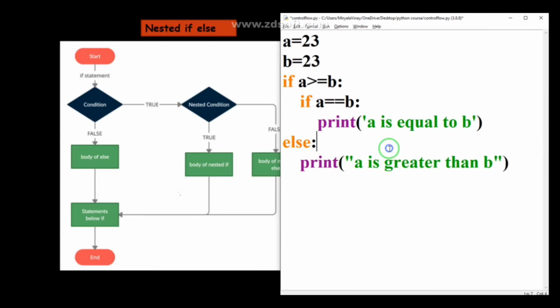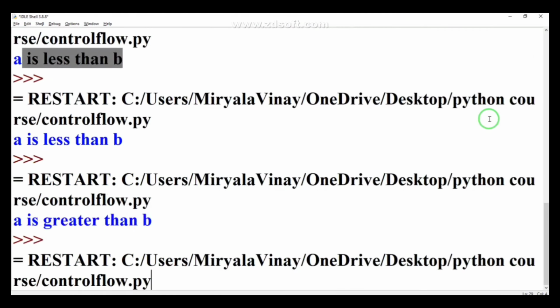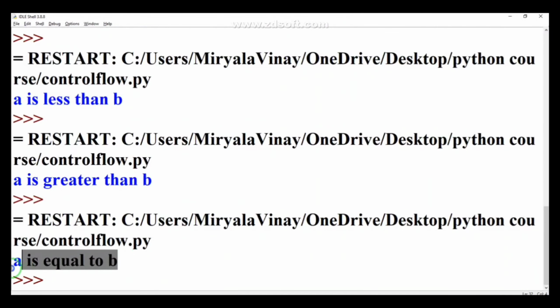Okay, so when I run this program, firstly we will evaluate. I initialize a equal to 23, b equal to 23, right? So if a is greater than or equal to b, meaning 23 is greater than or equal to b, it is true, because 23 is equal to b, guys. After that it will check this condition, whether 23 is equal to 23. Yes, it is also true. So that is why it will execute this statement, that is a equal to b. When I run this program, you can see a is equal to b, it is showing.